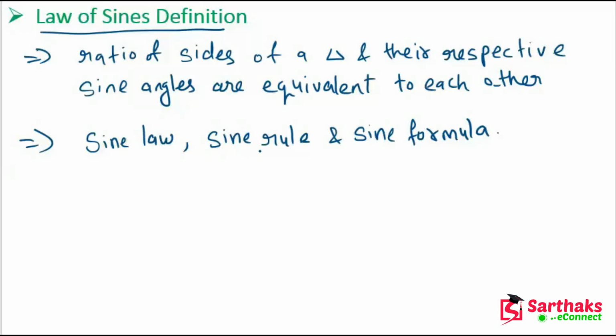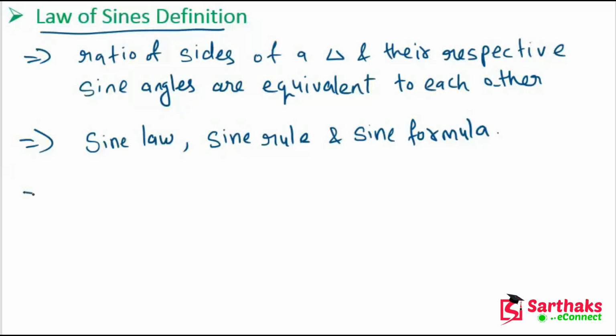So what is an oblique triangle? The oblique triangle is defined as any triangle which is not a right angled triangle. I hope you get this point. The law of sines should work with at least two angles and their respective side measurements at a time. So the use of this law is to find the unknown angle and the unknown side of the oblique triangle.